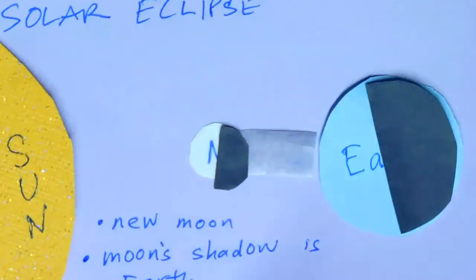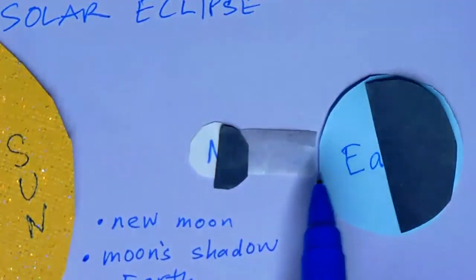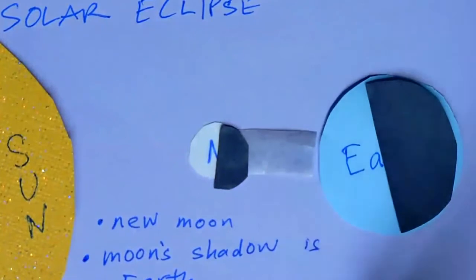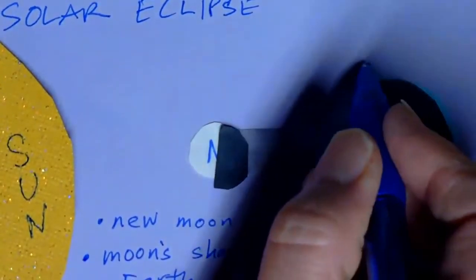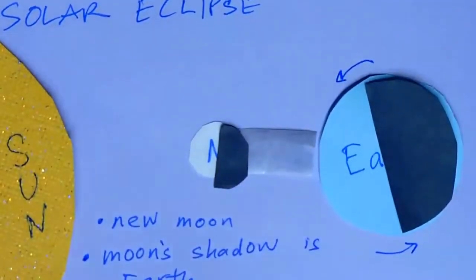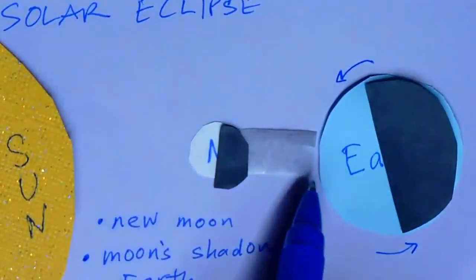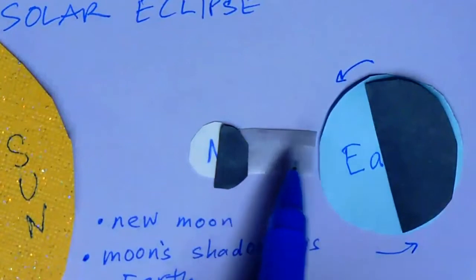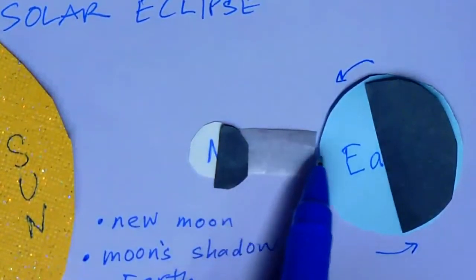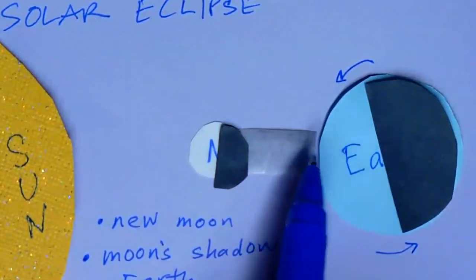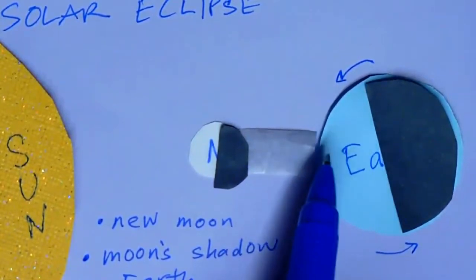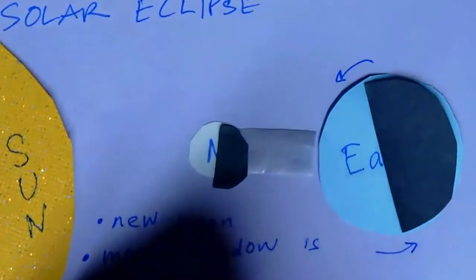And this part of the Earth, as it rotates, changes. It is getting affected by the moon's shadow. The whole Earth isn't covered by a solar eclipse, but parts of it are. So it's a small area.